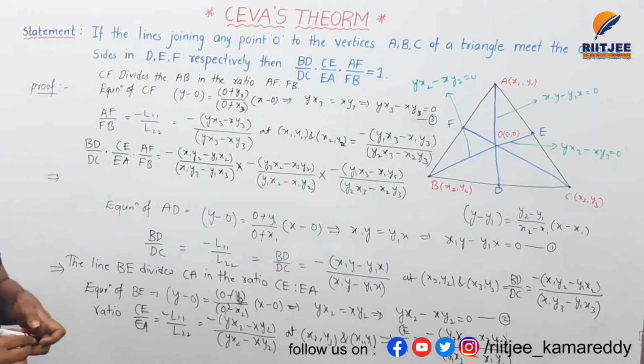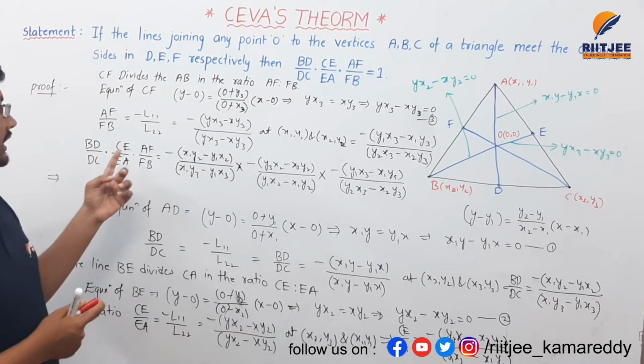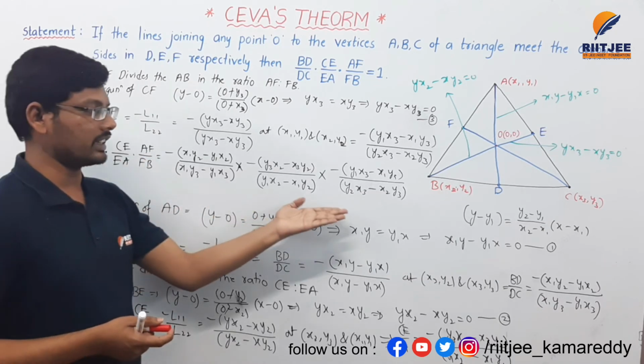Simply I am substituting the values of BD by DC, CE by EA, AF by FB in this expression.